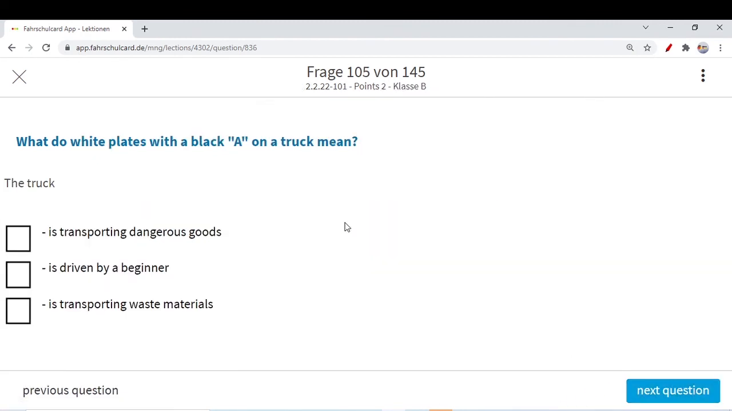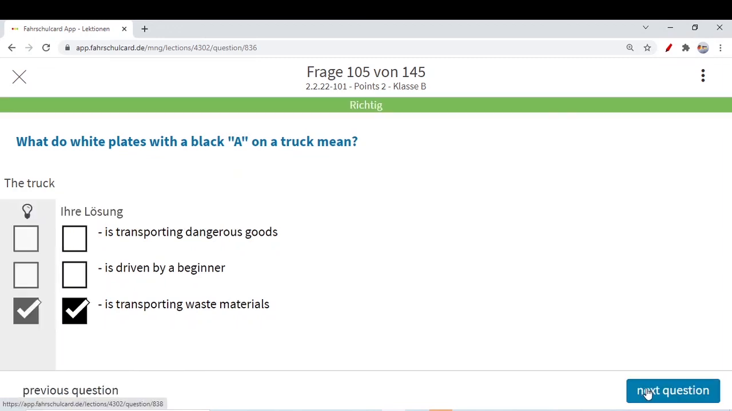Let's go to the next question, which is the last question for this video. What do white plates with the black A on the truck mean? You know this term Abfall, that means waste materials. It's not transporting dangerous goods. This we know, it is actually an orange plate. And A does not mean driven by a beginner. They mean A, it's Abfall. You are transporting some waste material. You have to remember it. A for Abfall. So this answer is correct.